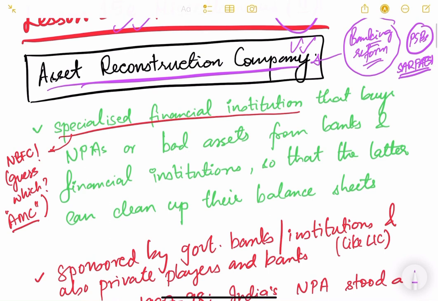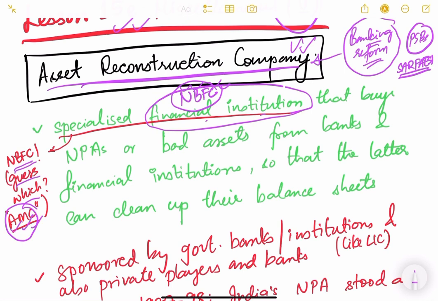So an asset reconstruction company is a specialized financial institution. Obviously it is an NBFC, because it is working in the field of finance, but it is not a banking company. So it is a non-banking finance company, NBFC. It does some specialized work, a specialized task, and it's an NBFC. Guess which one? We have seen the classification of NBFCs in the previous lessons. So it is basically a type of AMC, asset management company, because it manages the assets.